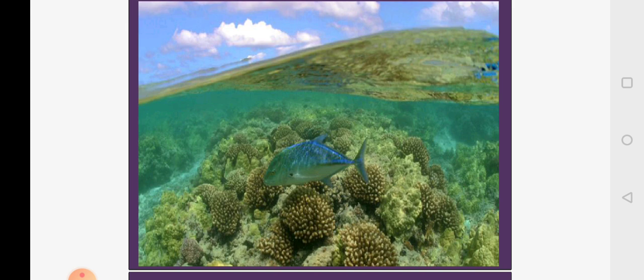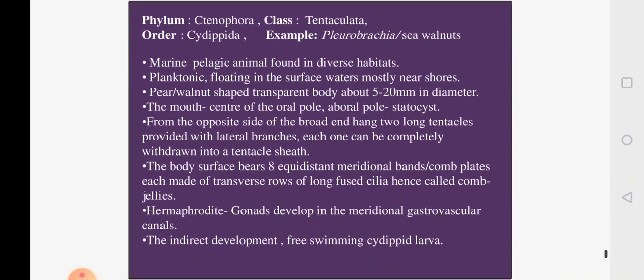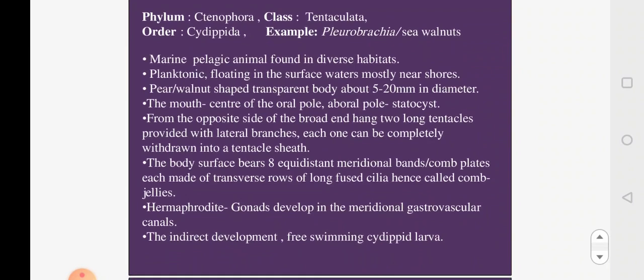It's like a forest in the sea. So with this we completed the corals. The one last part we have to do is the ctenophores. Some people consider it a separate phylum, according to one type of classification. So we are going to do Pleurobrachia.